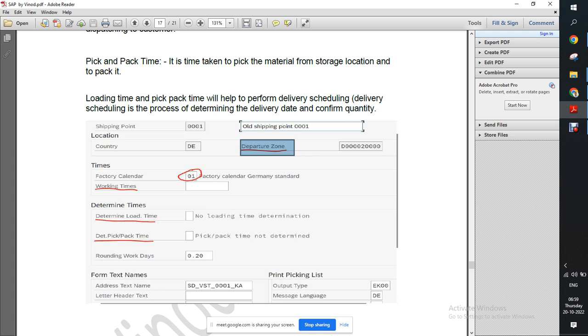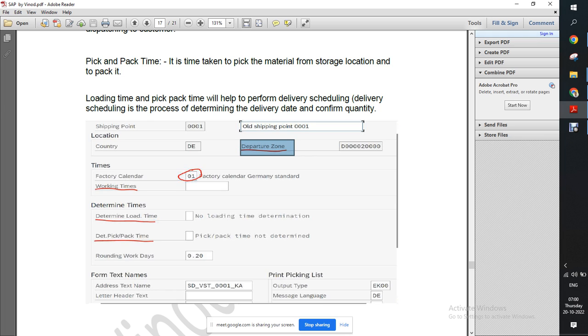Shipping point is the place from where we are shipping our goods to the customer, where the actual delivery happens. If we are sending goods by train, there may be a rail rack from where we load goods onto the train, or if we are sending by truck, the place where we load into the truck is called the shipping point, from where we ship the goods.